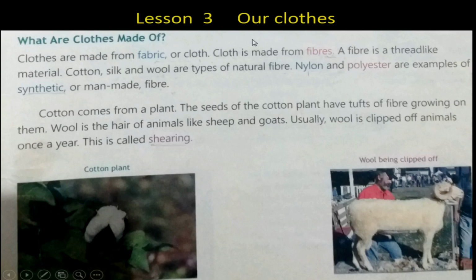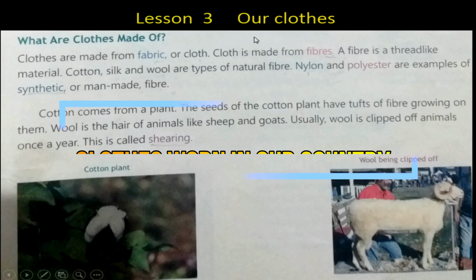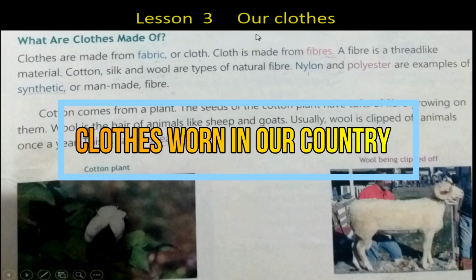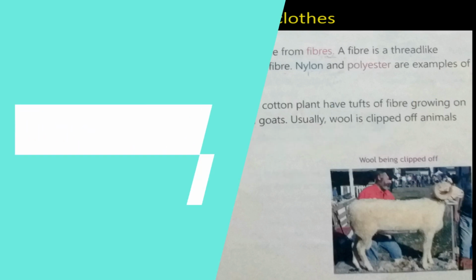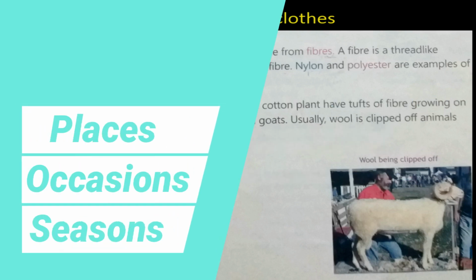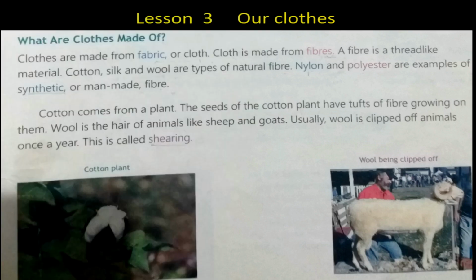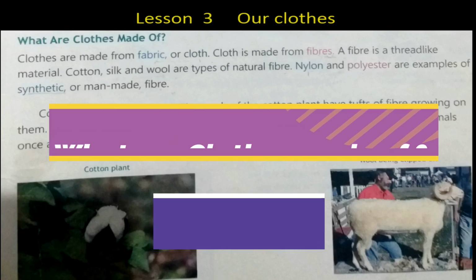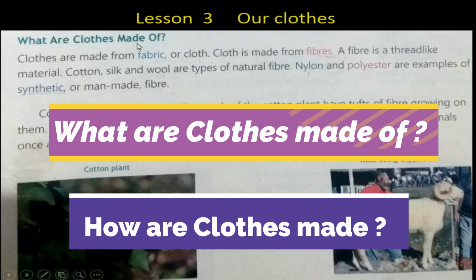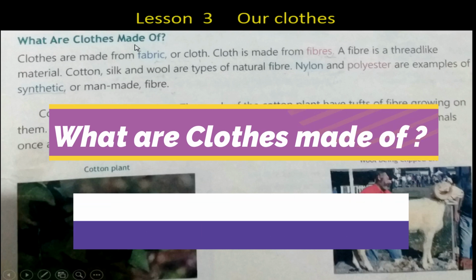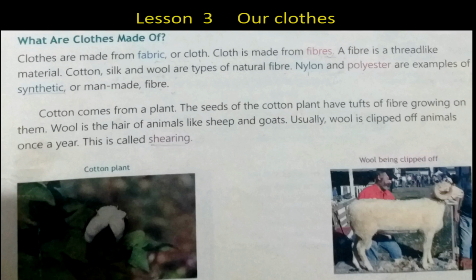In our previous class, we learnt about clothes worn in our country. Also, we learnt that clothes are worn according to different places, occasions, and seasons. In today's class, we will be studying two other topics: what clothes are made of and how clothes are made. Regarding this, I will be showing you one video after the reading and explanation of this chapter. But before that, let us get started with the book.